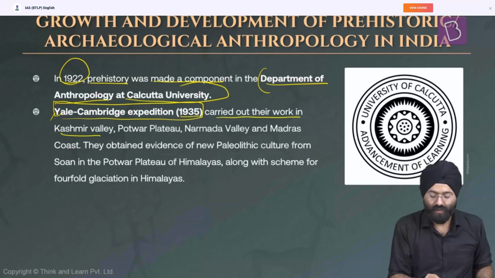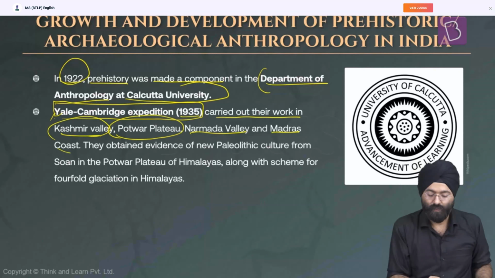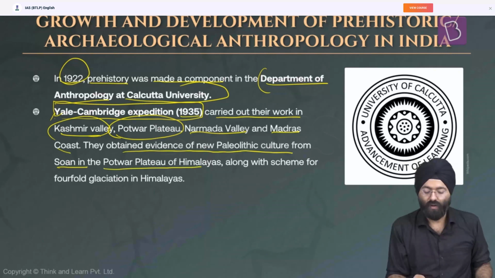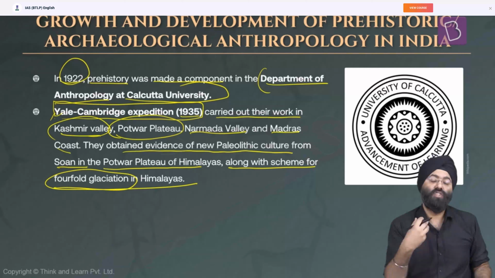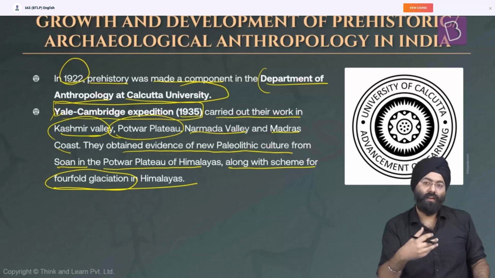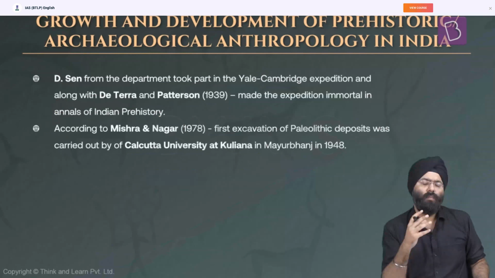They carried out work in the Kashmir Valley, the Potwar Plateau, the Narmada Valley, and also the Madras coast. They obtained evidence of Paleolithic culture from the Soan in the Potwar Plateau in the Himalayas, along with a scheme of fourfold glaciation in the Himalayas. In the Western countries, glaciation periods were there, and they used the same thematic to establish the various phases in India. De Terra and Paterson were the two major people associated with this.